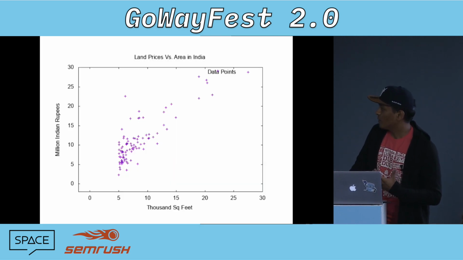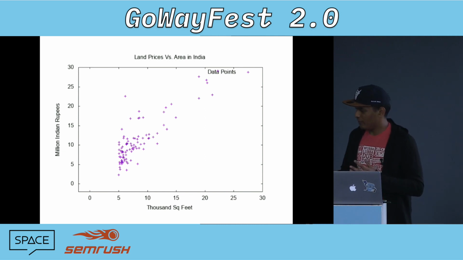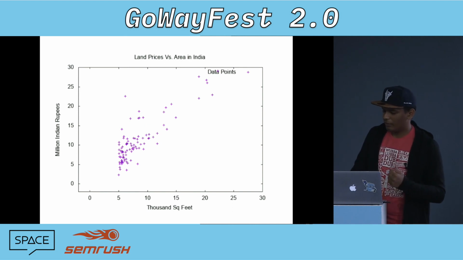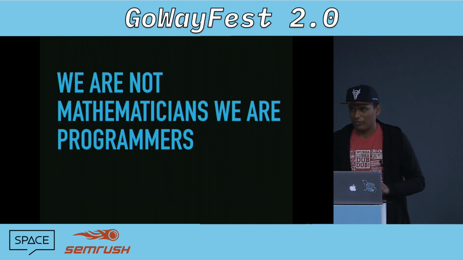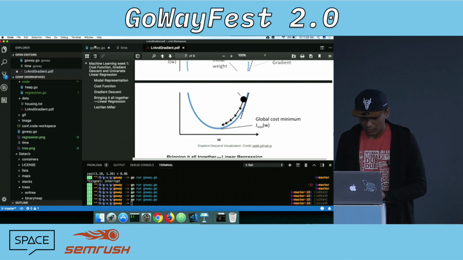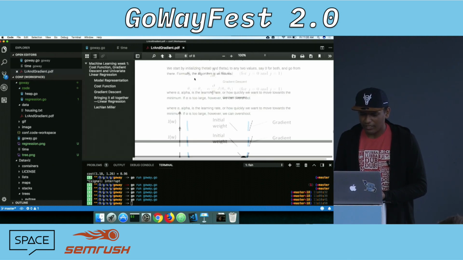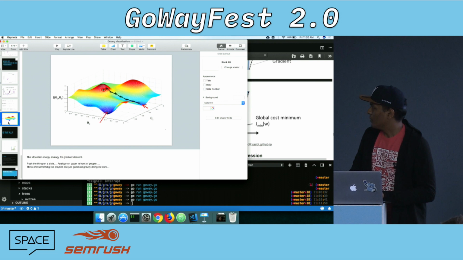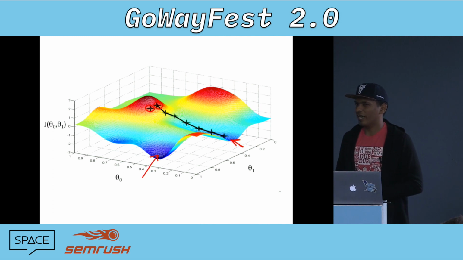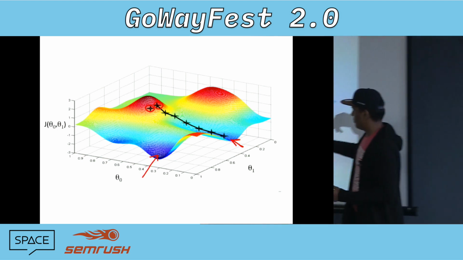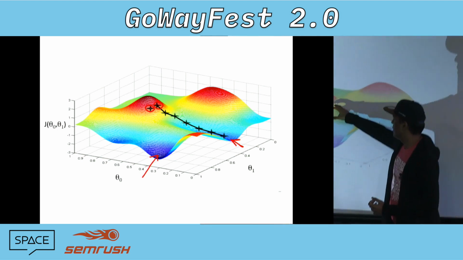So we just want to make a simple model that helps us understand the price correlation with the area of the land. If we wanted to, we could have done it in a very theoretical fashion with matrix algebra and differentiation. But we're not going to do it because we're not mathematicians, we're programmers. We're going to do it in an ad hoc fashion. So basically, the idea is we're going to use gradient descent right now. Gradient descent is a very interesting kind of algorithm. It's kind of hard to explain. But the idea is every time you're trying to implement something in machine learning, you have this cost function. Cost function is basically the error of your proposed model. So let's say you defined a hypothetical solution to your problem and it has this much error.